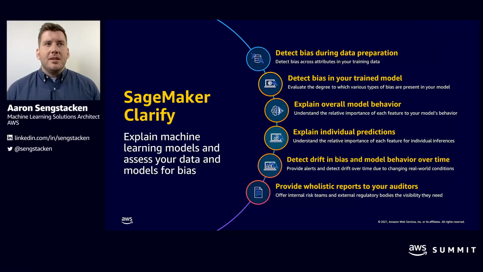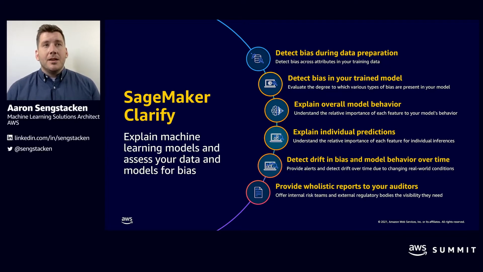To address these issues of complexity, custom code, and manual processes, today I'd like to introduce Amazon SageMaker Clarify. Amazon SageMaker Clarify is a new feature that helps customers understand and quantify the bias in their data sets and trained models. Clarify also provides explainability for machine learning models.